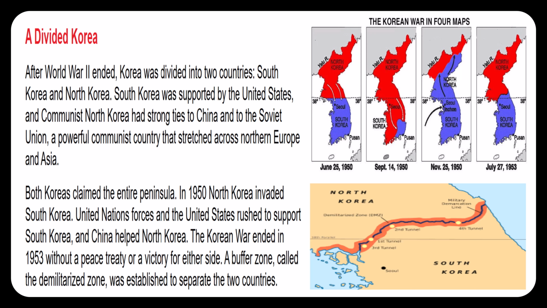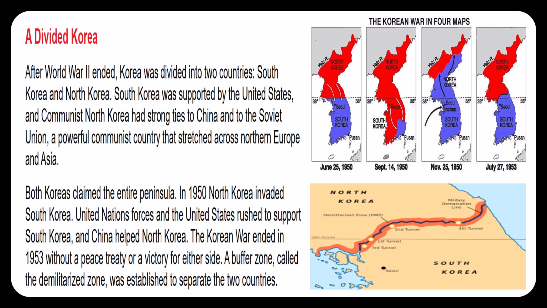A divided Korea. After World War II ended, Korea was divided into 2 countries, South Korea and North Korea. South Korea was supported by the United States, and Communist North Korea had strong ties to China and to the Soviet Union, a powerful communist country that stretched across Northern Europe and Asia. Both Koreas claimed the entire peninsula.